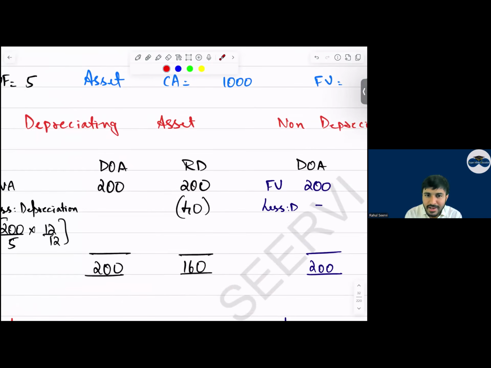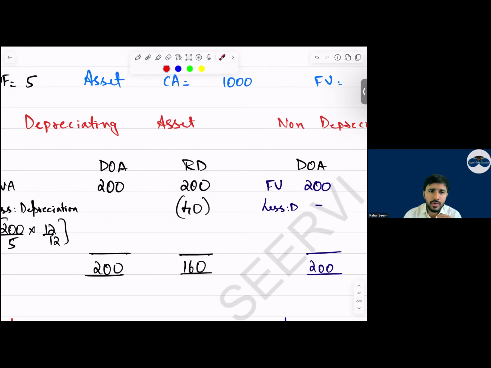Now, see, this adjustment, how will you do? This 40, which is an additional depreciation, will belong to whom all? Will it take one hit or two hits? Two hits, yes or no, everyone?